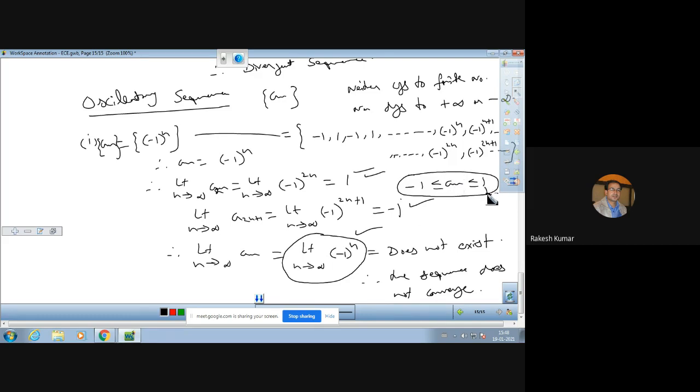This is your capital K and this is your small k. Bounded above by capital K and bounded below by small k, that is -1.